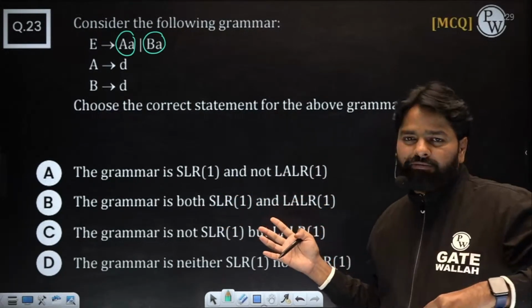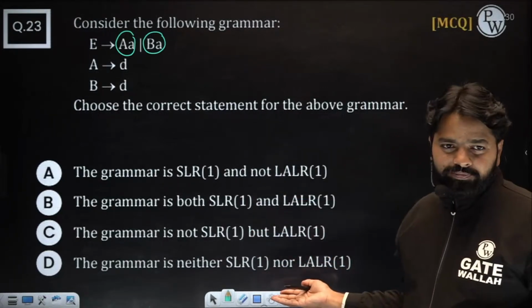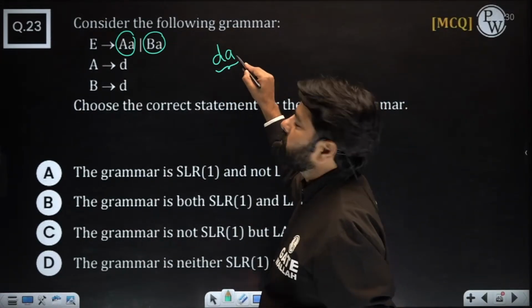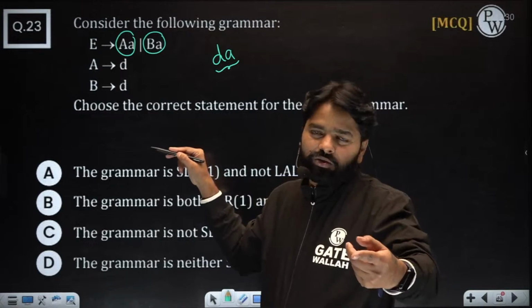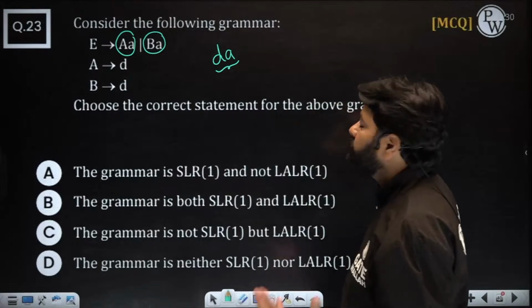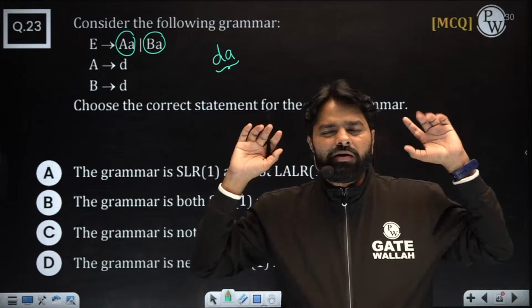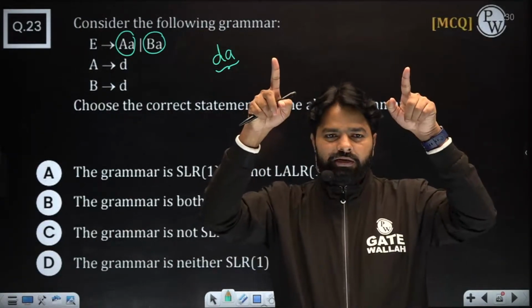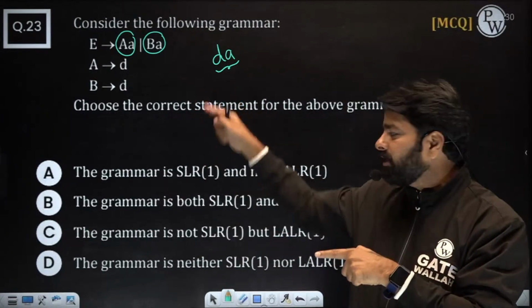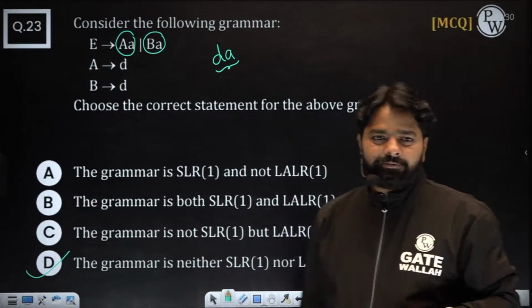If the grammar is ambiguous, then the answer directly goes to the last option. Is this ambiguous or not? Yes, there is only one string, and it has more than one parse tree. Very simple trick. Always, when they are talking about LL1, LR0, SLR1, CLR1, LLR1, first focus on ambiguity. Check ambiguity. Yes, it is ambiguous. The answer is none: not SLR1, not LLR1.